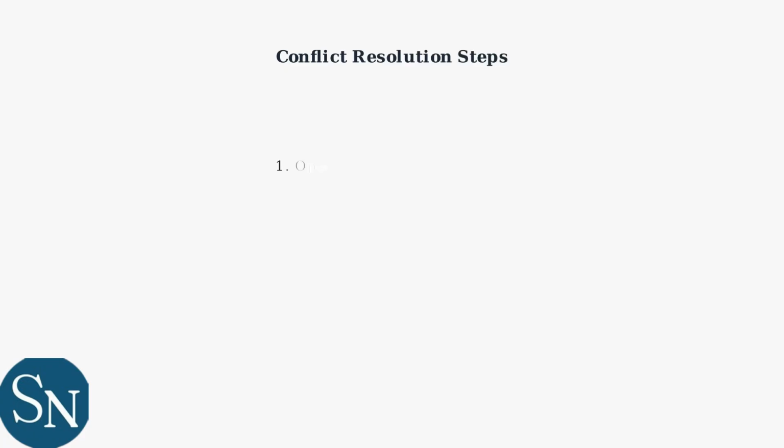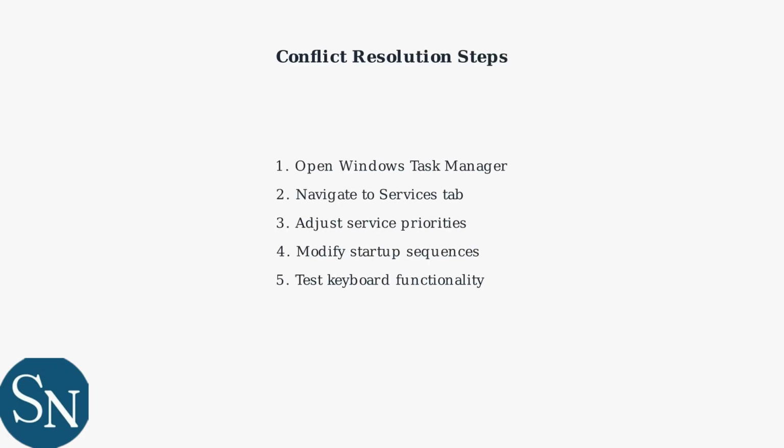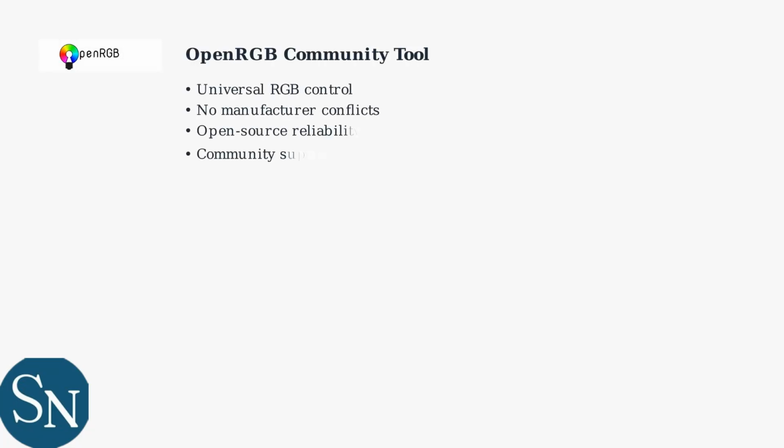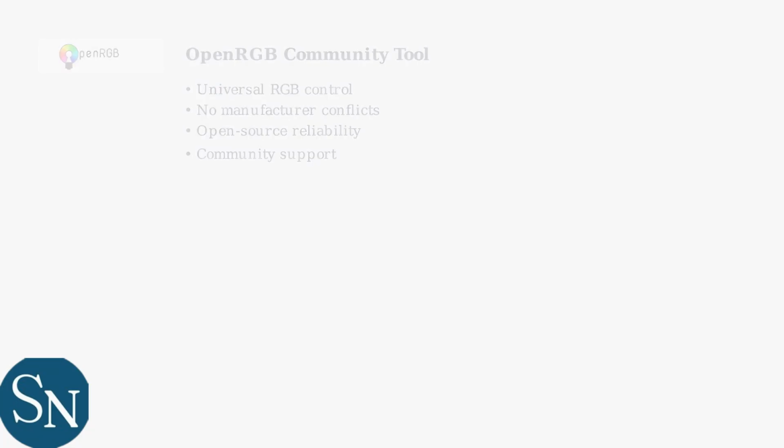To resolve software conflicts, adjust service priorities in Windows Task Manager, modify startup sequences, or temporarily disable conflicting software while using your keyboard. Community-developed tools like OpenRGB provide an alternative solution for RGB lighting control. OpenRGB supports the Alloy FPS Pro and can replace manufacturer software entirely.